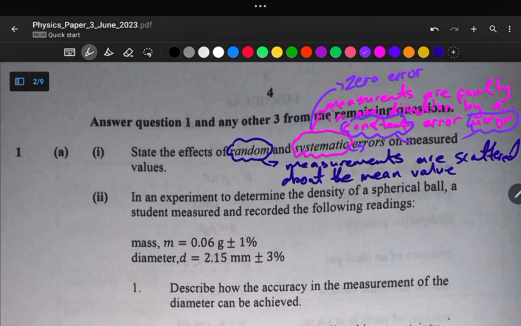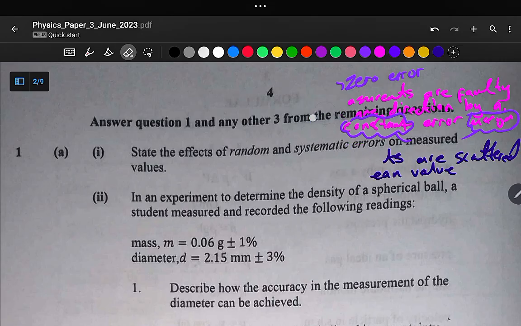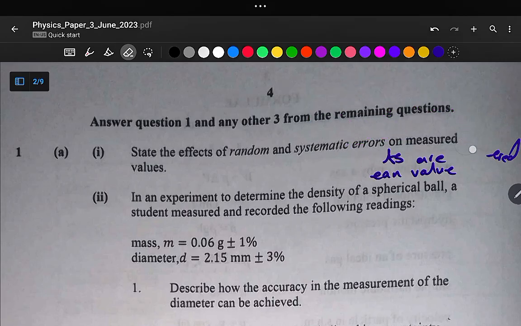Okay, and then for random error, a good example, we have parallax error. So a good example of random error, it is a parallax error. So random errors, it is when measurements are scattered about the mean value. So parallax error, it is a good example of what we call random error. But the question requires us to state the effects of random and systematic error on measurements.